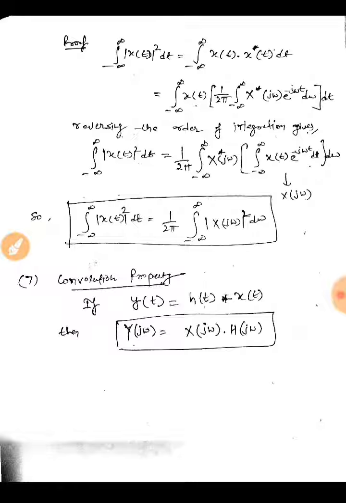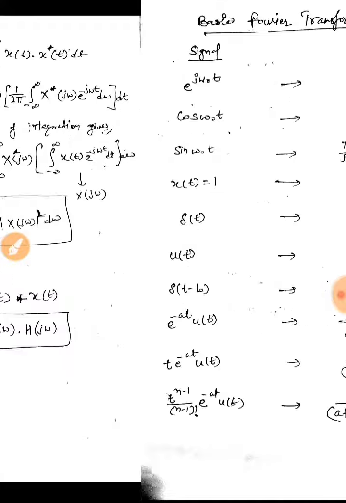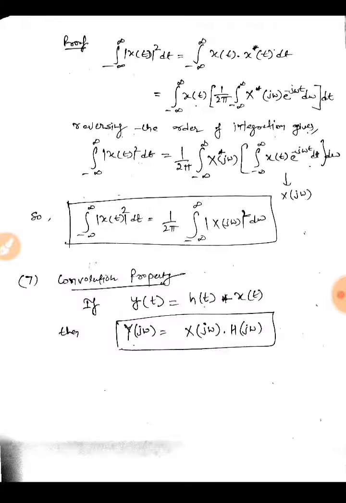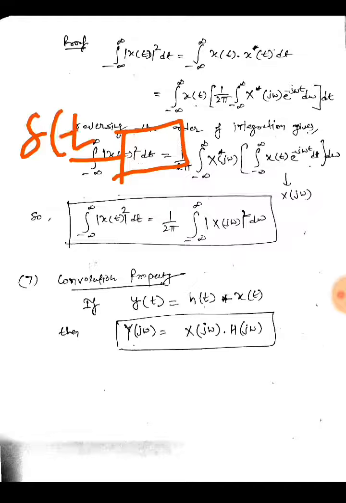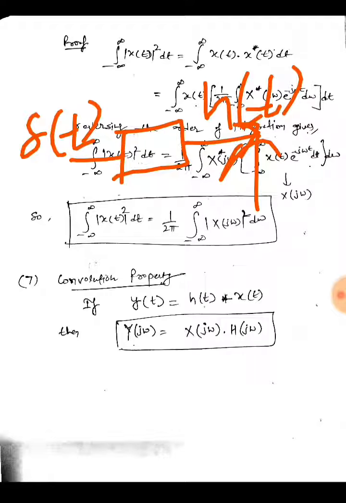Now the last property is the convolution property. Convolution, as we have seen in the last lecture on LTI systems. If we have a system, for the impulse signal delta(t), the output is h(t), which is called the impulse response of the system.